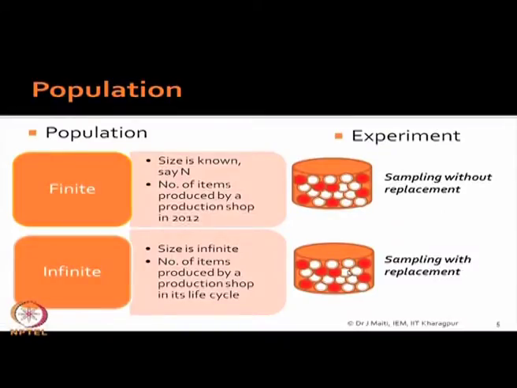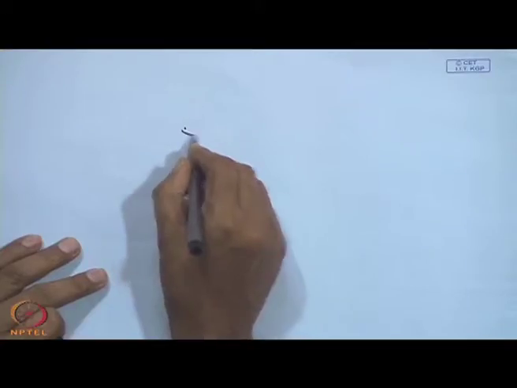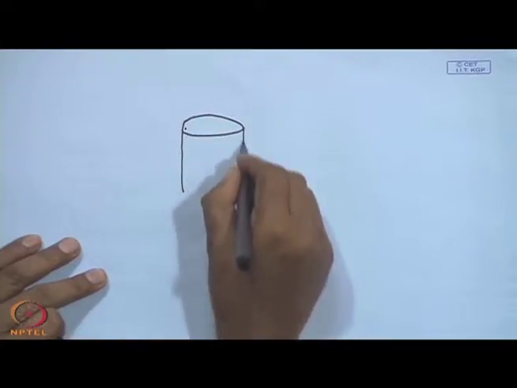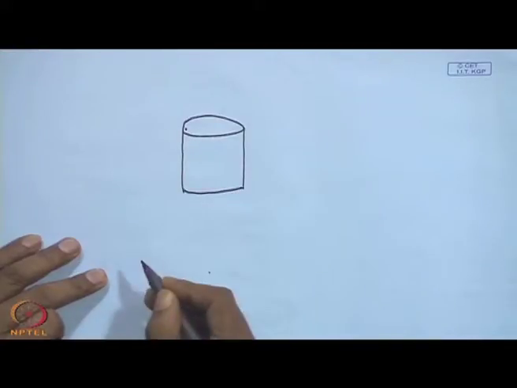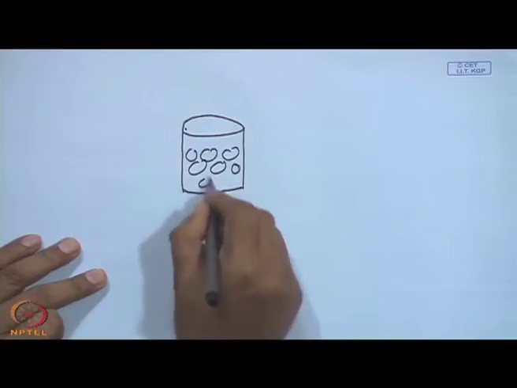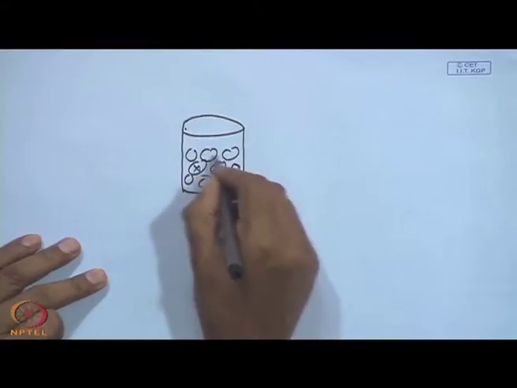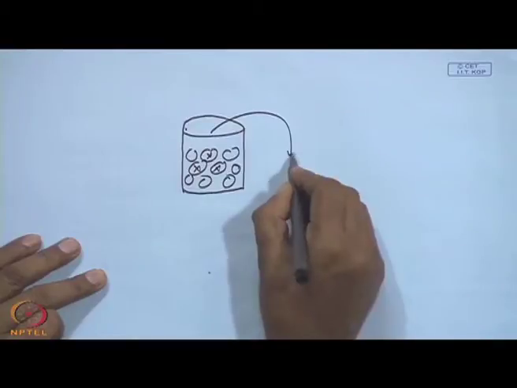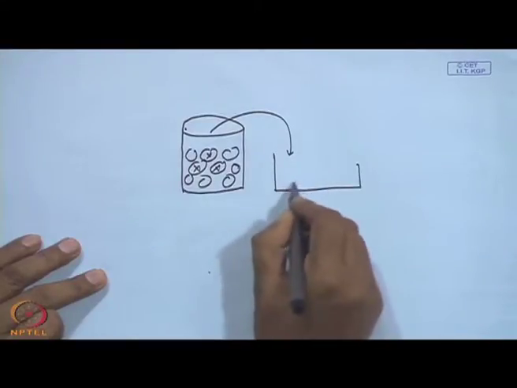Now, in the other case, what we will do in the second experiment, you pick up, again replace. So, what will happen in that case? In that case, the number of balls will never be exhausted. So, there are so many balls, red, white. What you are doing, you are picking up and finding out whether it is red or white.